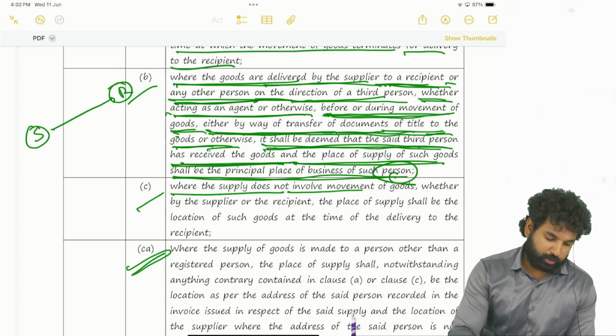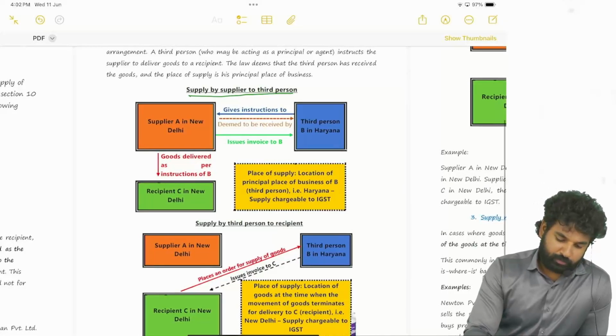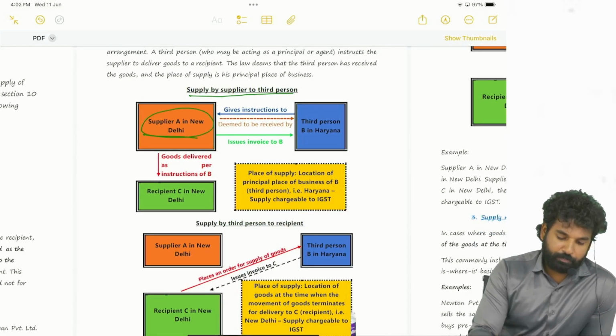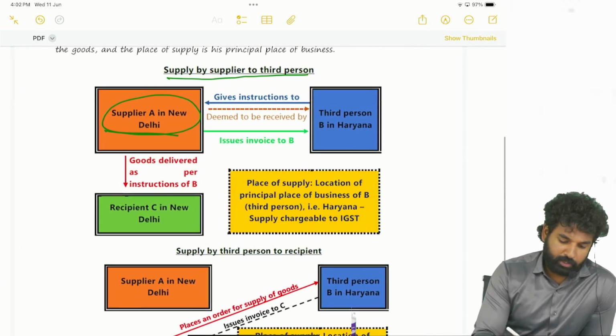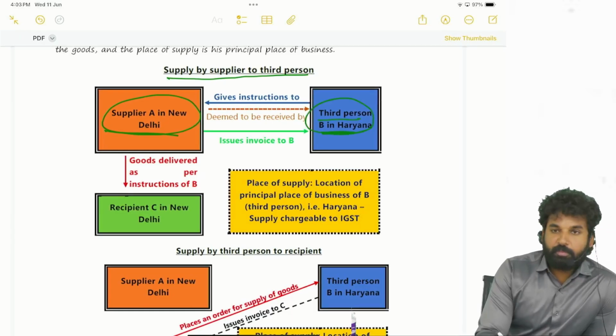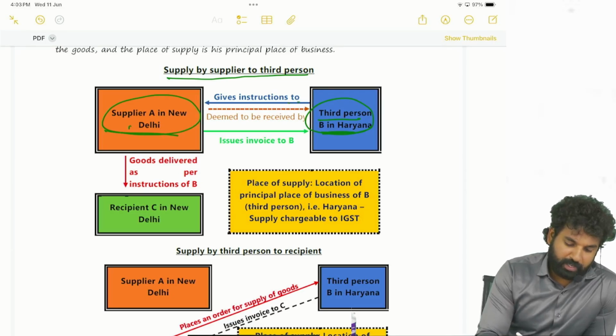So for this we have this chart here. Supply by supplier to third person. Supplier A in New Delhi, third person B in Haryana. So he is giving the instructions to supplier A in New Delhi.